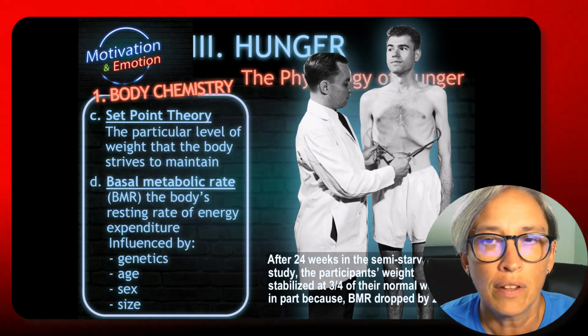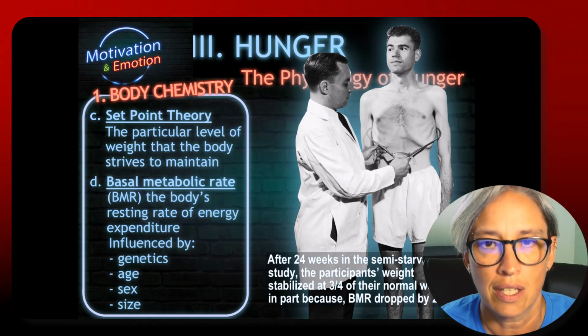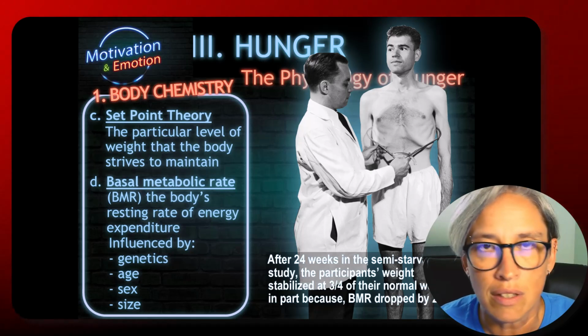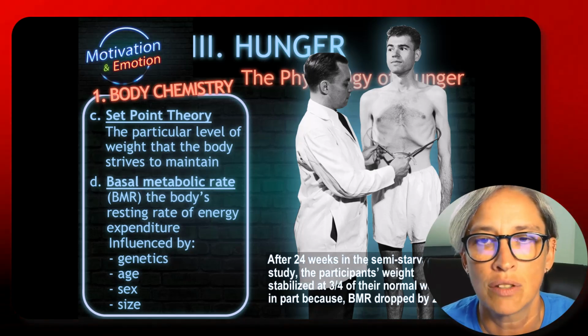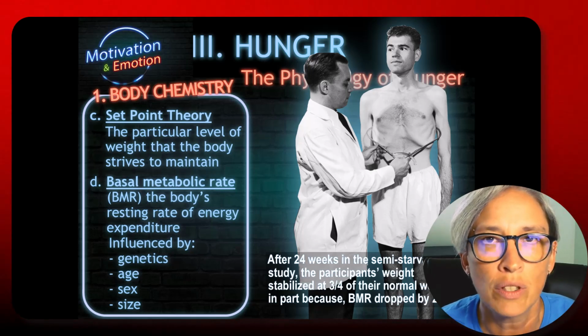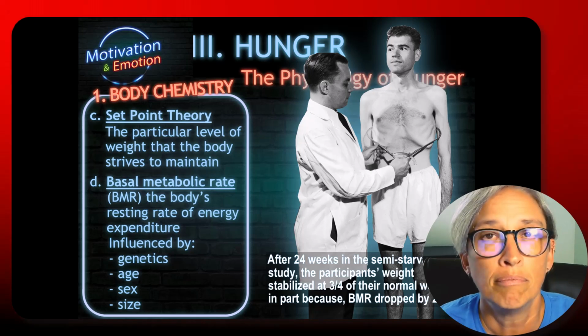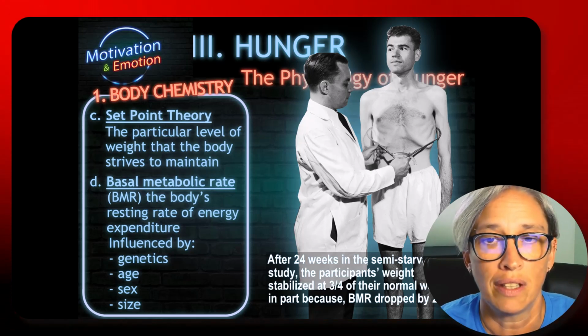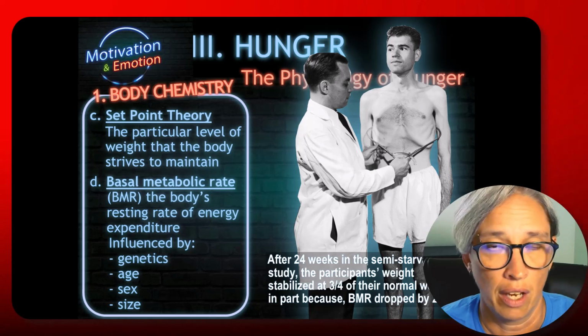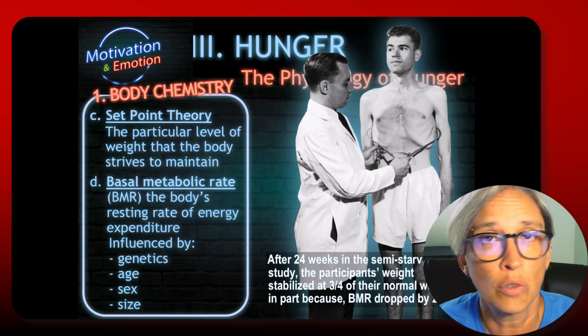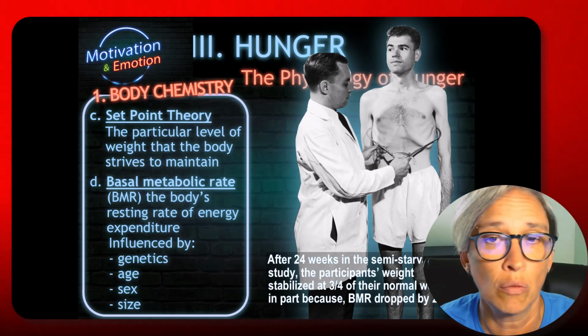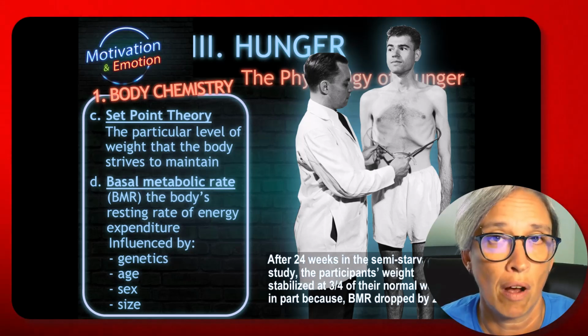We also have a theory of basal metabolic rate, and that has to do with metabolism. You've heard, do you have a high metabolism? Teenage boys, you have a high metabolism. You need a lot of food, you need a lot of calories because you're burning a lot of energy. Metabolic rates are influenced by things like genes, age, sex, and size. Some people have a hard time losing weight or even putting on weight because of basal metabolic rates.